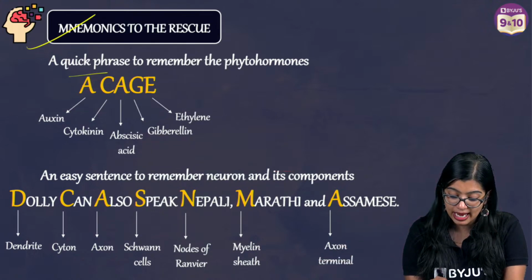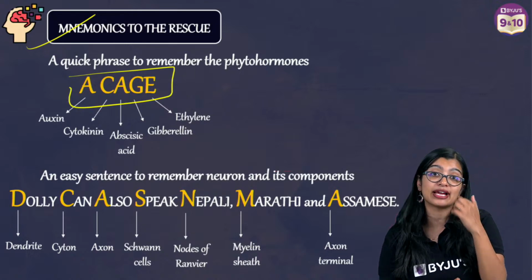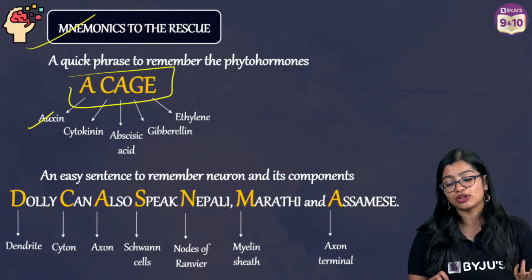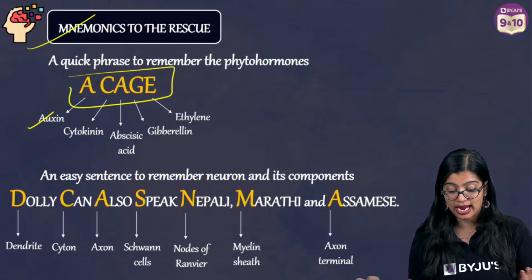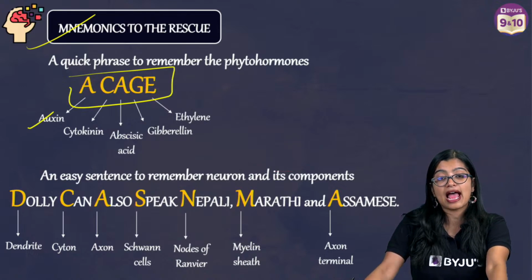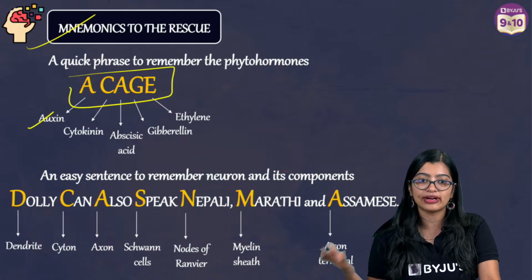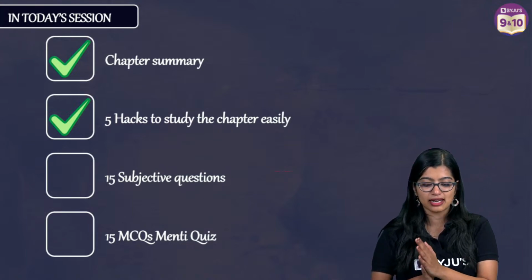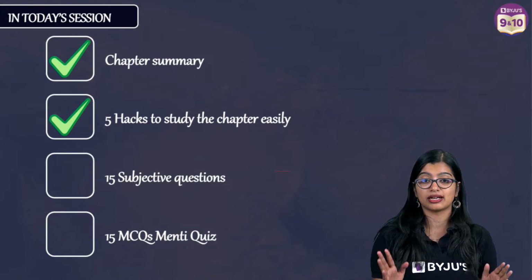So, for example, AKH, if you want to remember all the phytohormones, right? How will you remember this? You can use AKH, that is auxin, cytokinin, abscisic acid, gibberellin, and ethylene. This way, all of it makes it easy to understand. So with this, everyone, we have done the 5 hacks to study, right?